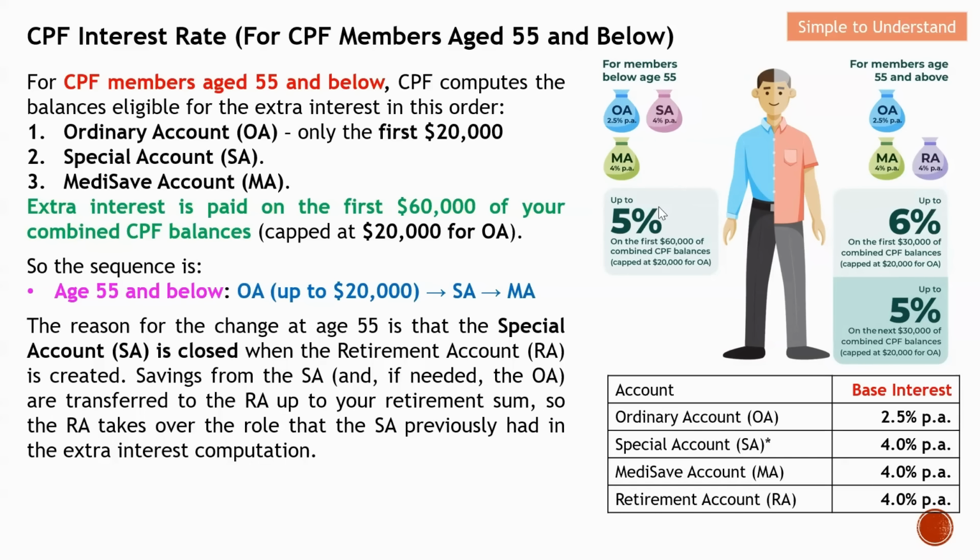This additional 1% must come firstly from OA, and OA can only enjoy a maximum of 20K. After that it is followed by SA, and then MA. So this is the sequence: from OA maximum up to 20K, then SA, and then MA. You can see my previous video to understand this better.